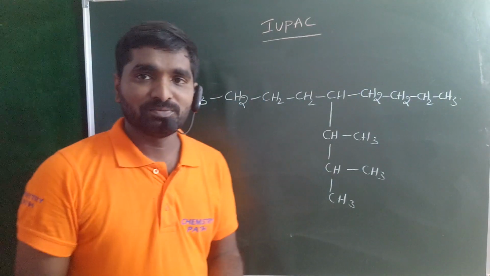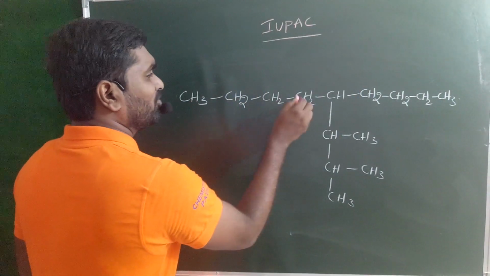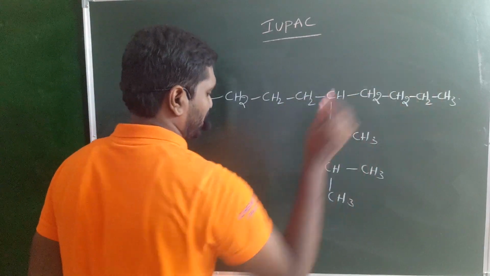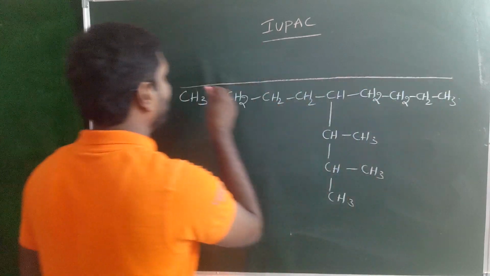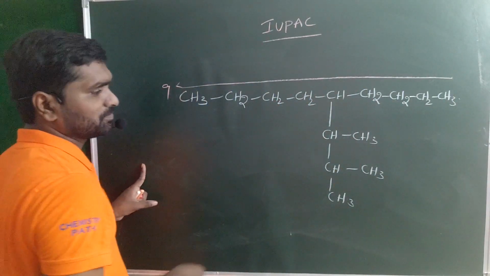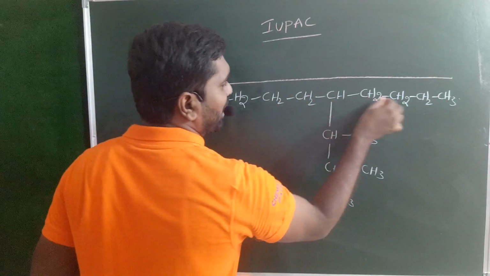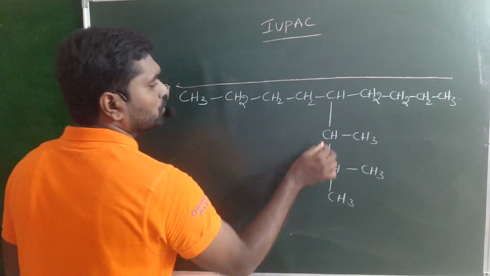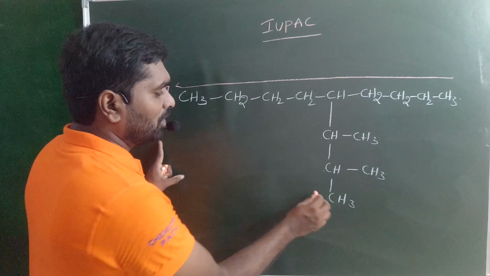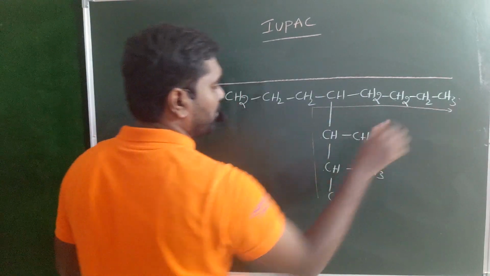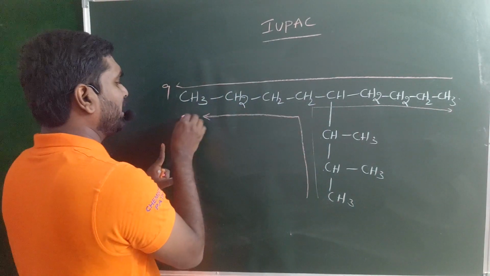Look at this example. 1, 2, 3, 4, 5, 6, 7, 8, 9. So this carbon chain contains 9 carbon atoms. 1, 2, 3, 4, 5, 6, 7, 8. Both the L-shaped chains contain 8 carbons.